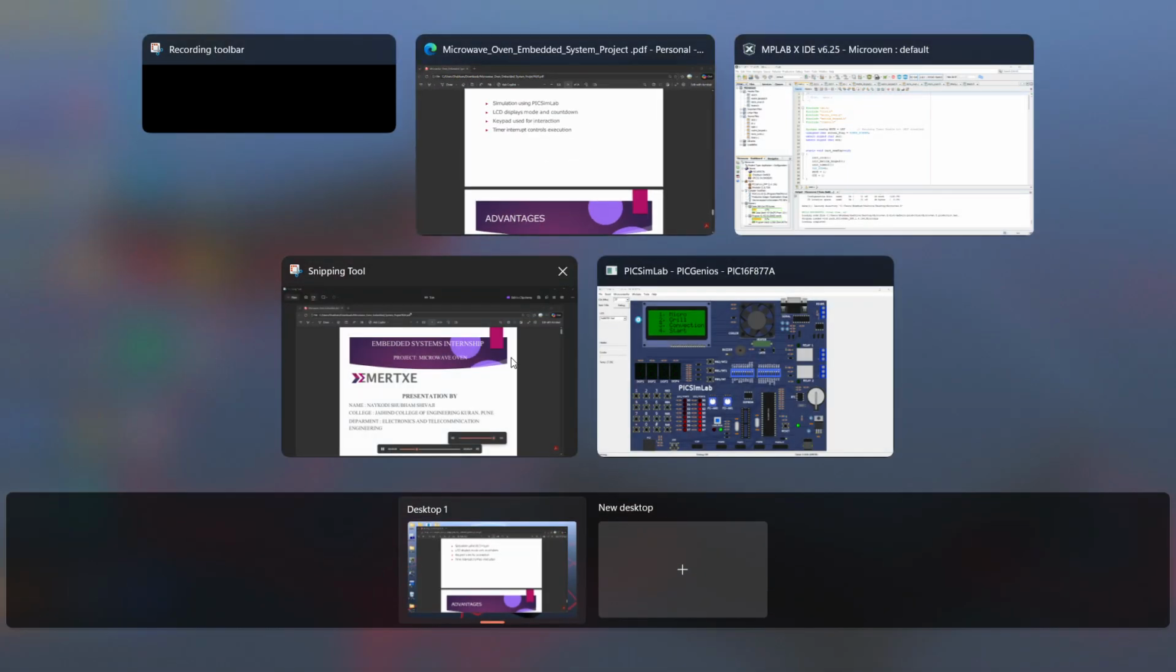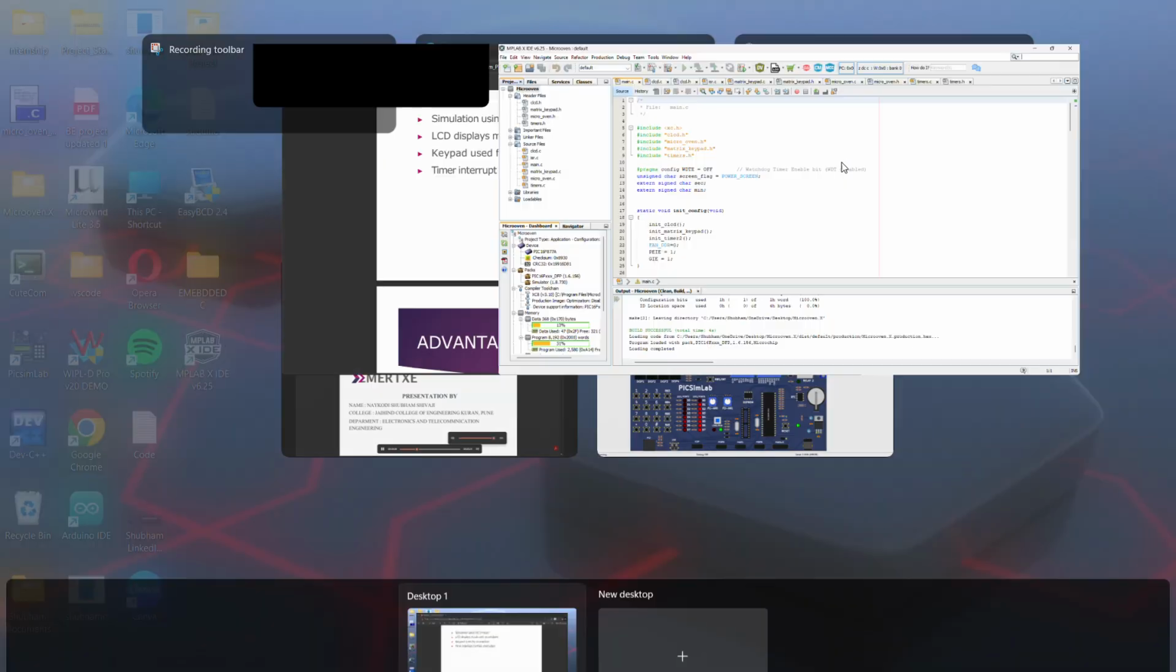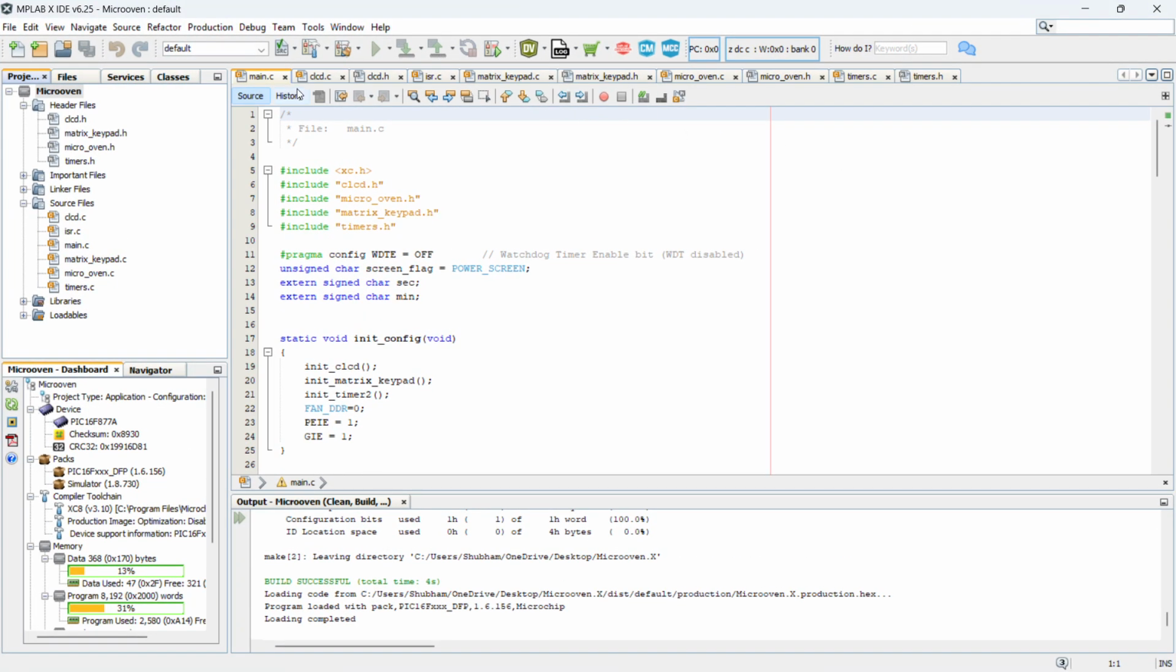This is the simulation of the project on the desktop. First is the microwave. The header files are clcd.h, matrix keypad.h, microwave oven.h, timer.h, and the source files are clcd.c, isr.c, main.c, matrix keypad.c, microwave oven.c, and timer.c. These are required to build the project successfully.